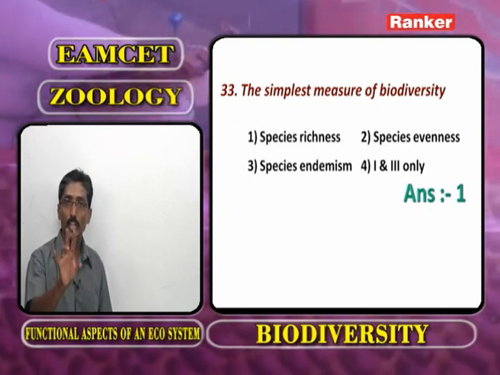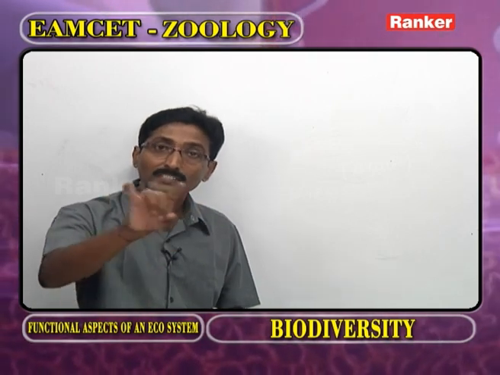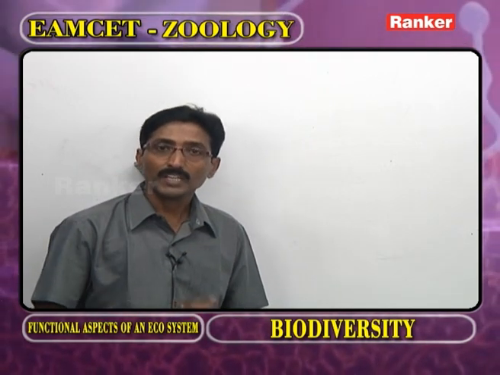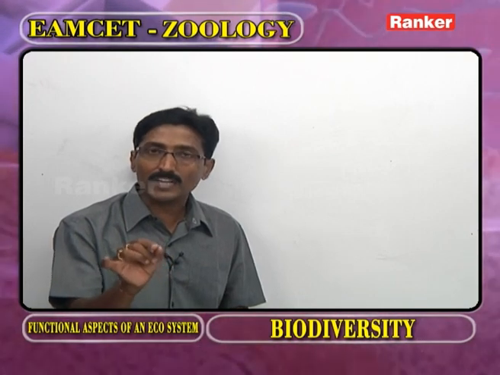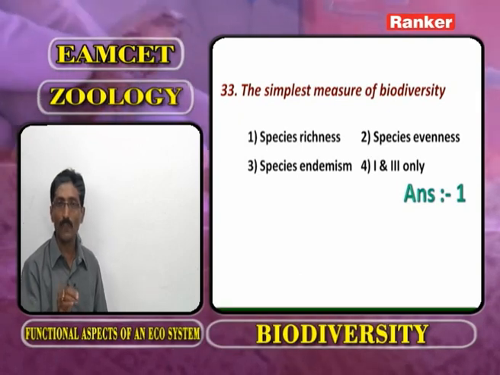For example, in New Zealand, kiwi is present. In New Zealand, spinodon is present. That is species endemism. Now, what is the simplest measure of biodiversity? That is species richness. Now we go for the next question.